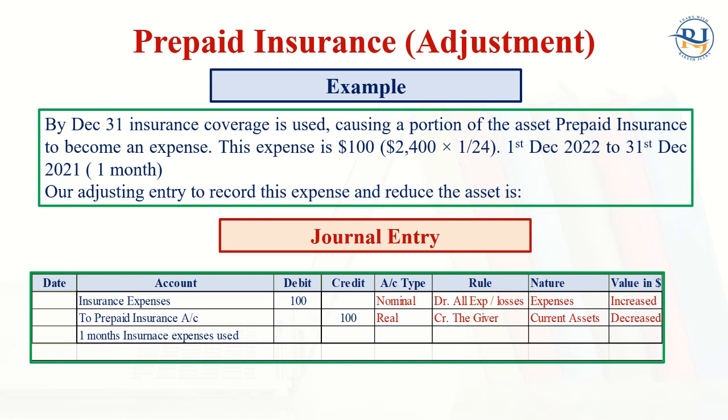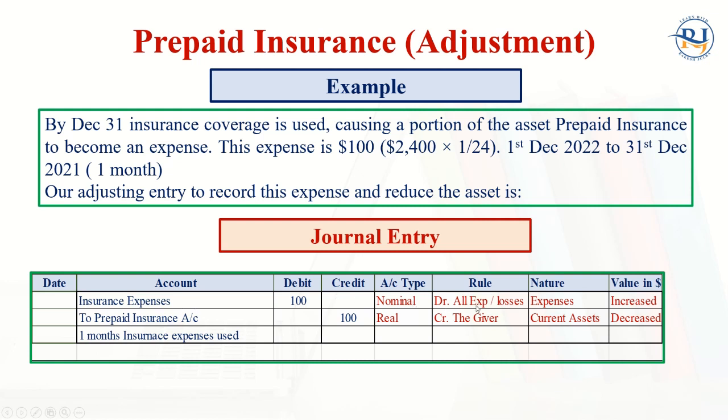This is how the expense is calculated. Look at this. $2,400, as you can see here, divided by 24 is $100 for 1 month. We know that 1st of December 2022 to 31st of December 2022 should be 1 month, right? Our adjustment entry to record this expense and reduce the assets will be insurance expenses account debit to prepaid insurance. So insurance expenses is $100.